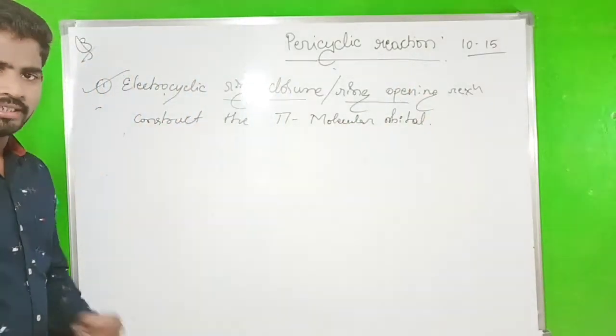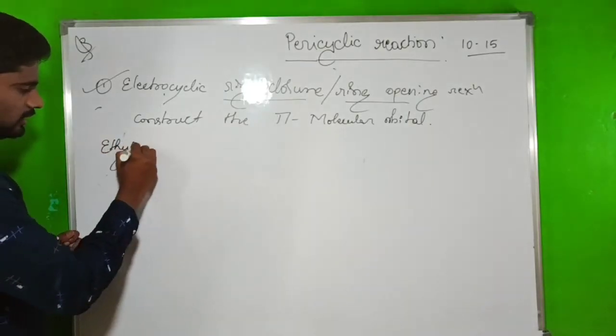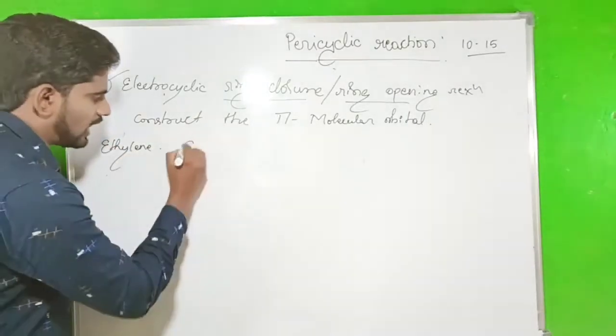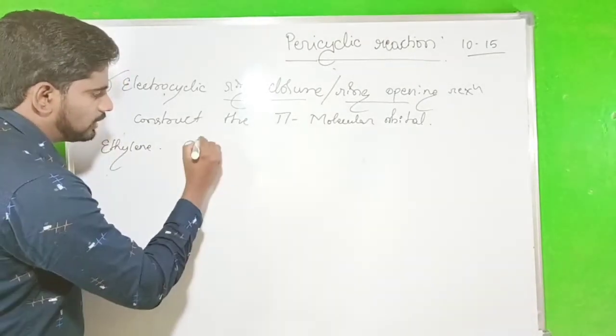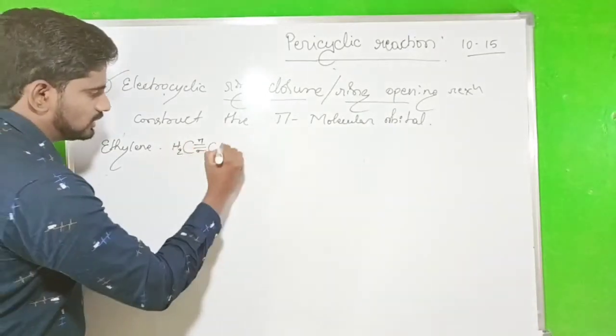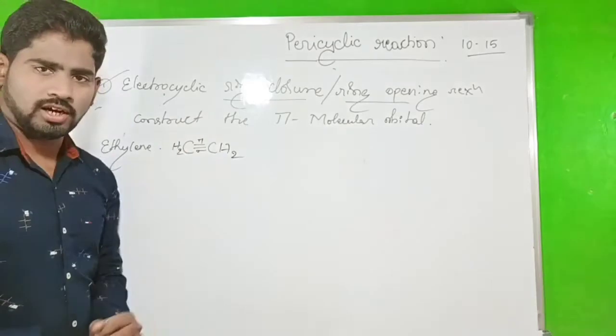Pi molecular orbitals. So for the first example, we take ethylene. Ethylene means a carbon-carbon double bond, one is a sigma bond and another one is the pi bond. There is CH2 double bond CH2. Now we construct the pi molecular orbitals.